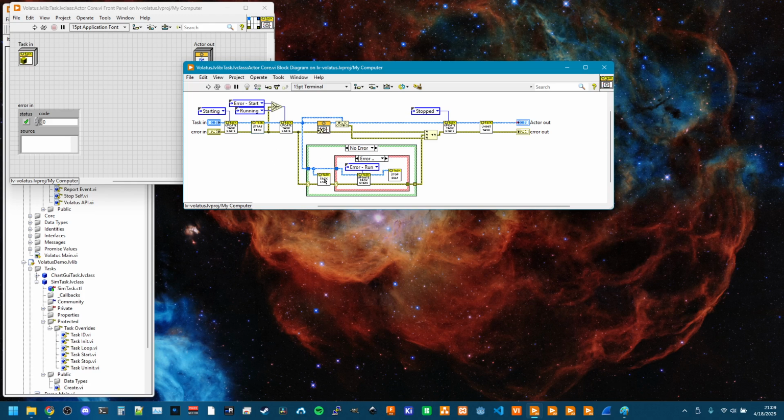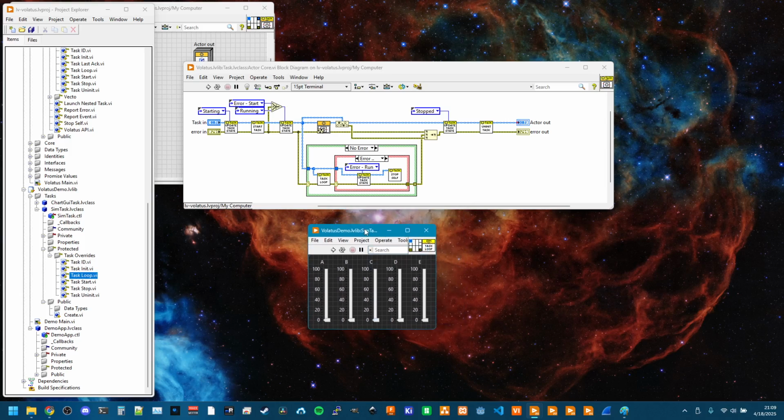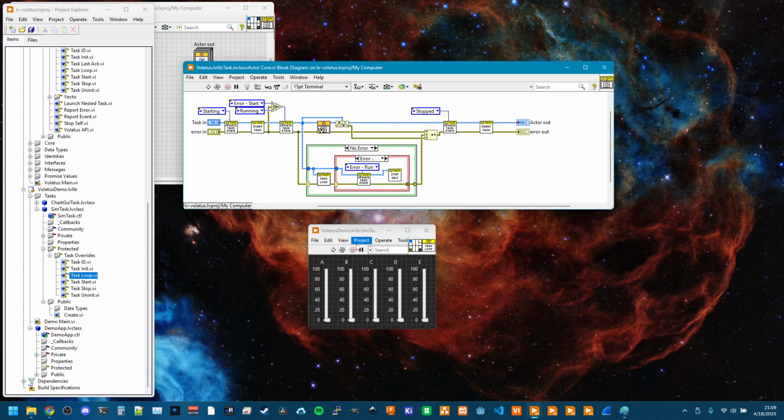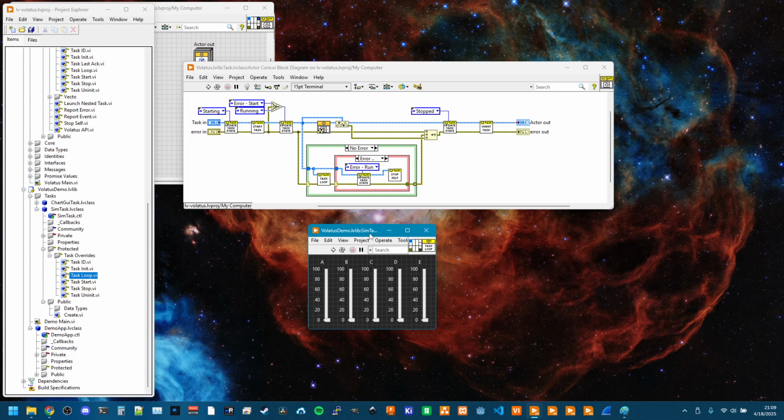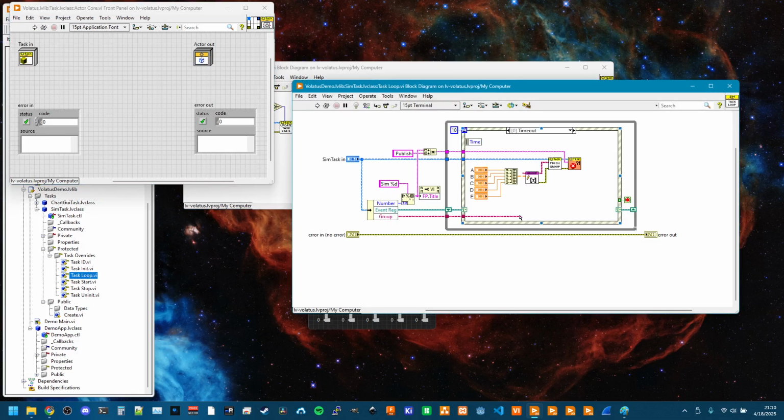Things like the task loop are optional. In the case of these, this is the GUIs. So if you have a task that is based entirely around actor messages and doesn't need a helper loop running in parallel, you wouldn't need to override this task loop. But it is there for situations where you want a GUI or you need some parallel operation happening, like maybe reading from DAQmx or running some kind of automation loop that's generating commands to the rest of the application. Yeah, so there isn't much in this.